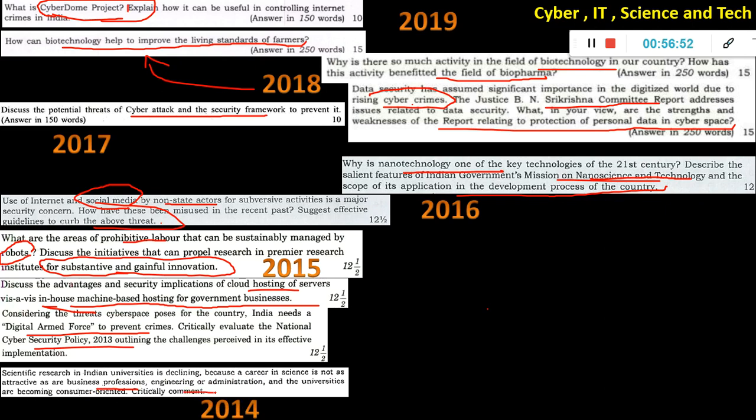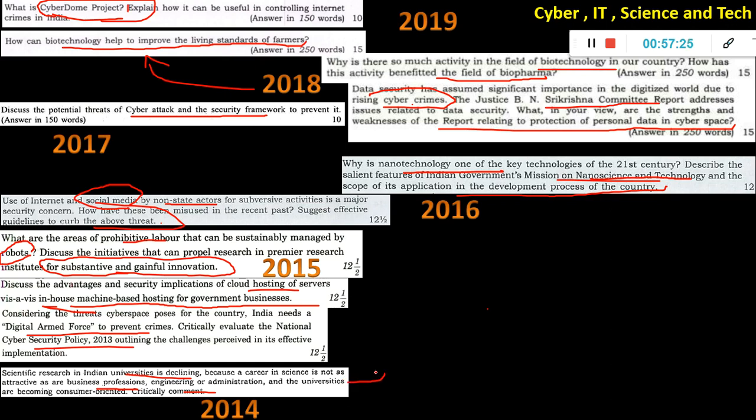Okay, critically comment. So again, the science thing in universities was declining. That is why, since the last few years, okay, in 2014 obviously it was less only, but after that many things came under this Atal Innovation Mission, and then there is the Prime Minister's Fellowship, then the Ramanujan Fellowship. There are many things in the last 4 or 5 years which have come, giving a lot of money to the scientists, and even from foreign collaboration we are doing a lot of things. Professors from outside are invited to India, so many things are happening for research and innovation in universities now. So now the question can be about the progress, the development and the result of that.